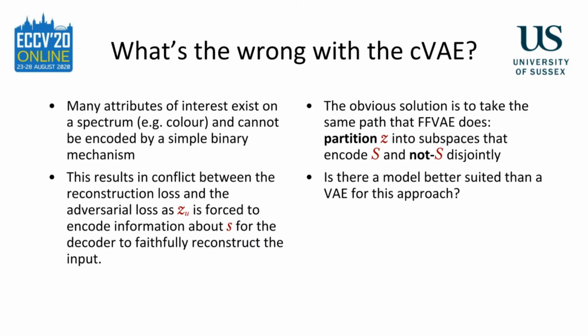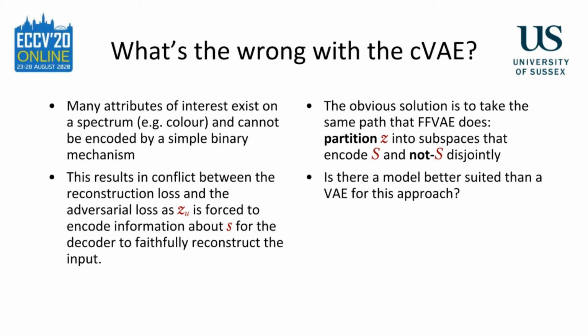Many attributes of interest exist on a spectrum, such as color, and cannot be encoded by a simple binary mechanism. This results in conflicts between the reconstruction loss and the adversarial loss, as Z_U is forced to encode information about S for the decoder to faithfully reconstruct the input. The obvious solution to this is to take the same path that the FFVAE, flexibly fair VAE, does: partition Z into subspaces that encode S and not S disjointly.